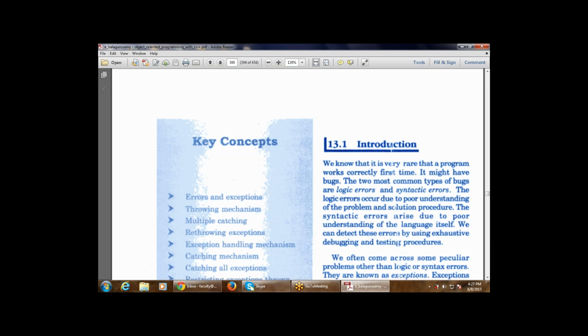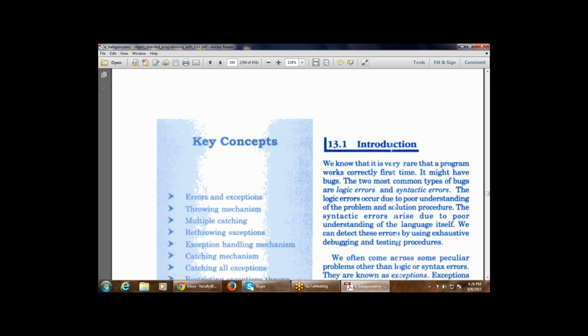Logic errors occur due to poor understanding of the problem. Suppose I am writing one program, but I don't know how to use a for loop. There is a semicolon that is missing. There is a colon that is missing. There are curly braces that are missing. That is known as a logical error. So logic errors occur due to poor understanding of the problem. I am not getting the proper understanding. I have a poor understanding of the problem and the solution procedure. For that reason, logical errors occur.